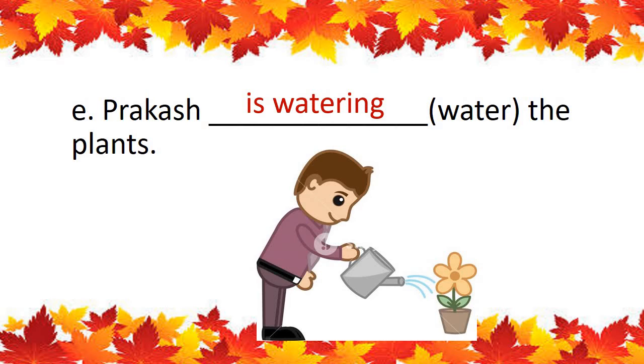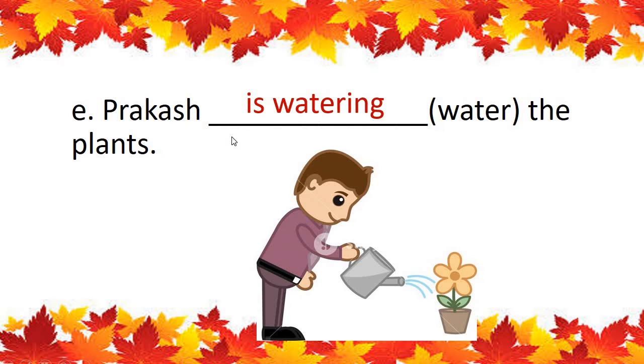Can you tell me? Which form is this? Very good. ing form of doing words. Water, watering. But we are using is in this exercise. Exercise number 3. Why are we using is? There is only one person, and that person is watering. So we will use is. Prakash is watering the plants. Now I hope you all have understood this.